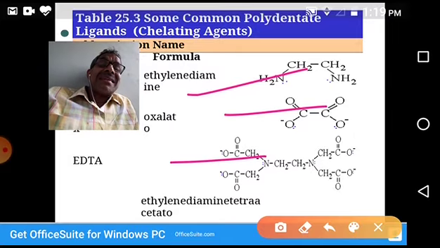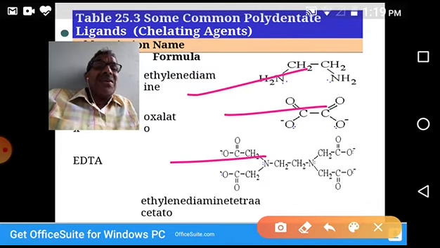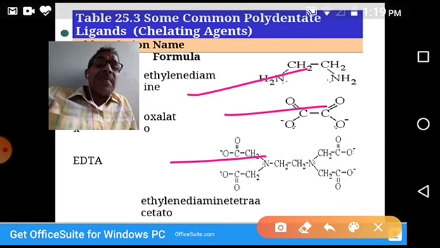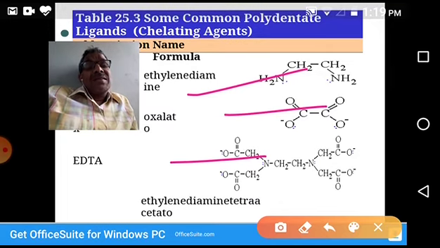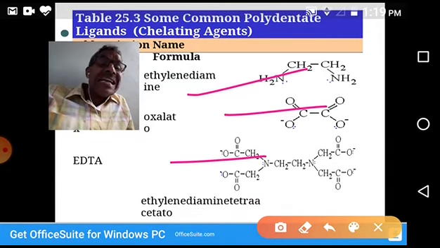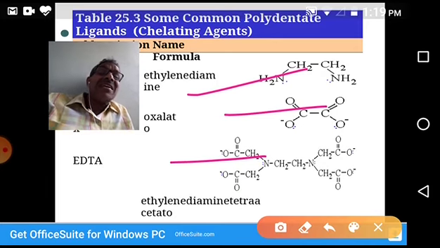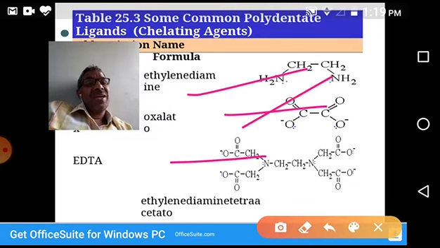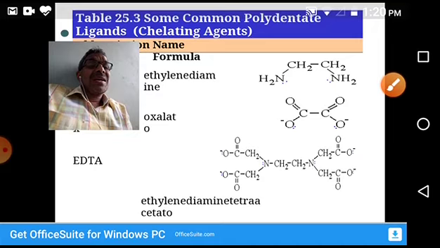A complex which has a cyclic structure with ligands is called chelate. Those ligands which are forming chelates are called chelating ligands. The process of formation of chelate or cyclic structure is called chelation. Okay, so this is about chelating.